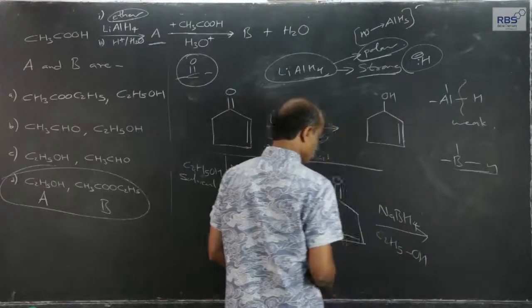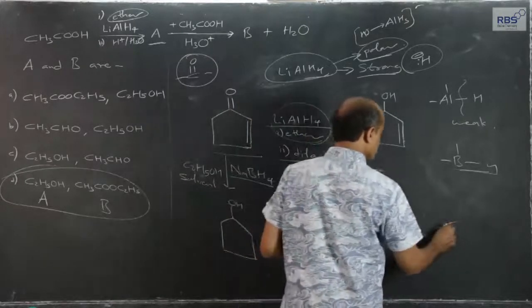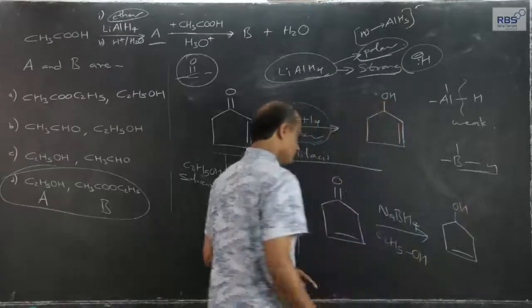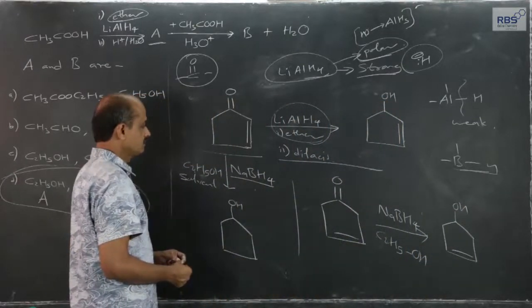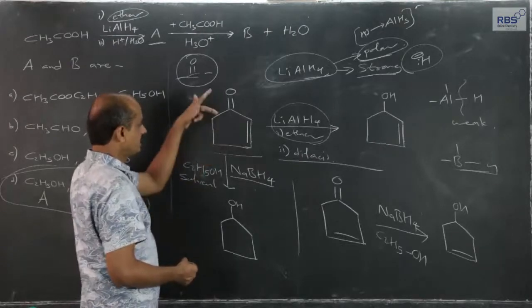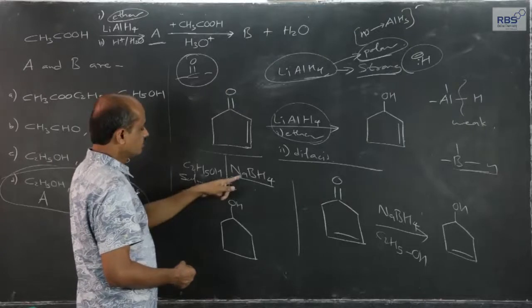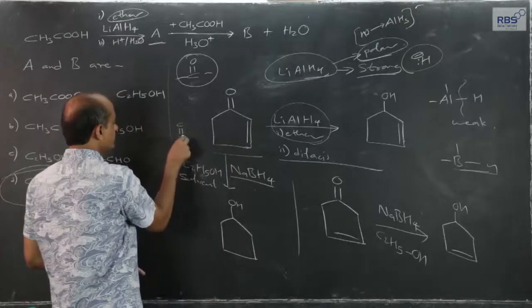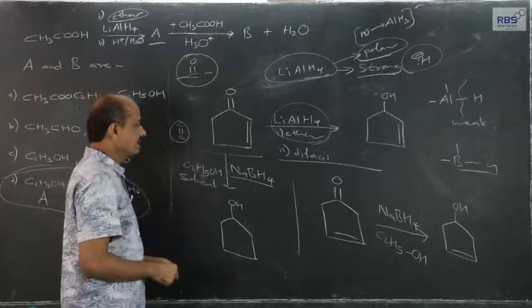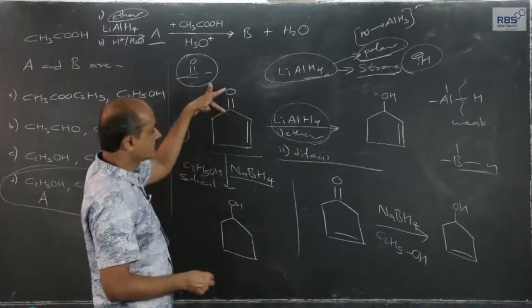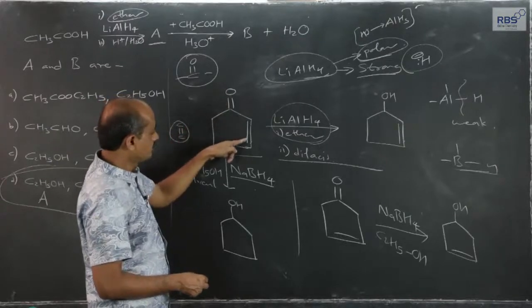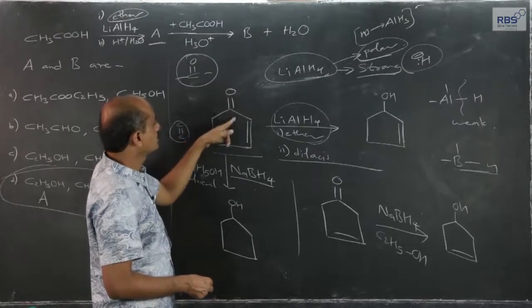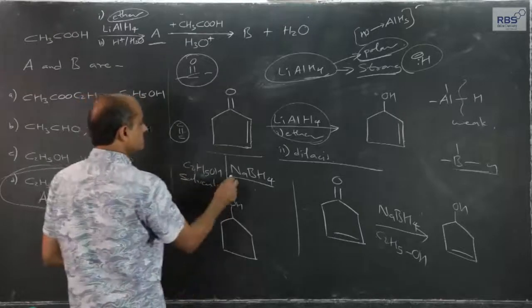The point I want to make is that lithium aluminum hydride will only reduce the carbonyl group, but sodium borohydride reduces the carbonyl group and in addition can also reduce a carbon-carbon double bond, not any double bond, but the one in conjugation with the carbonyl group, pi sigma pi.